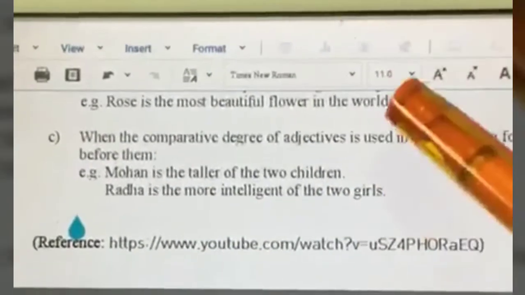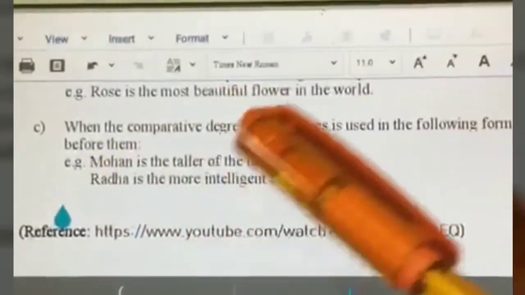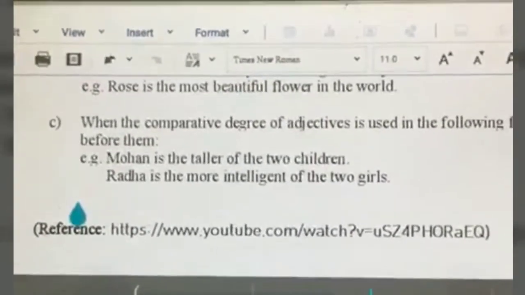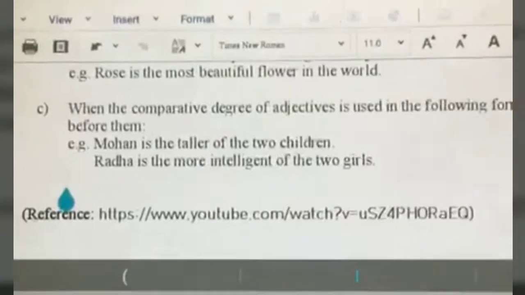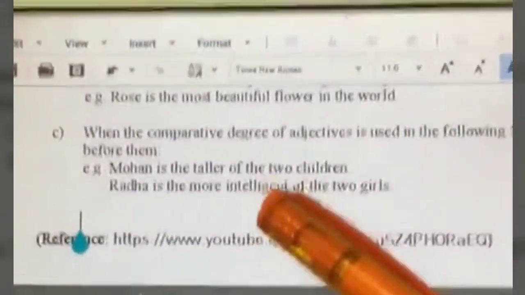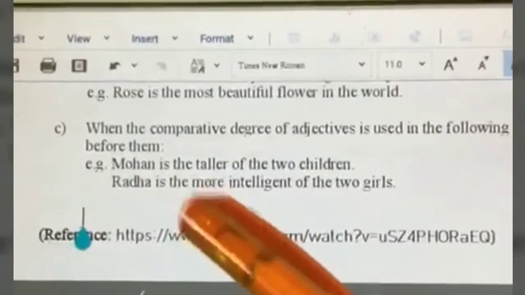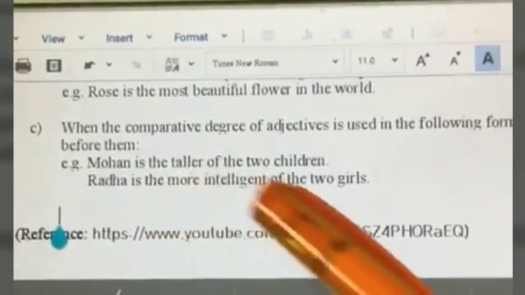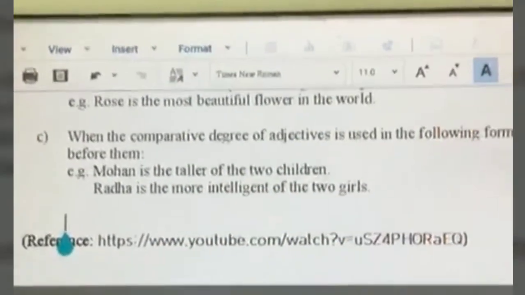Suppose there are two girls, Radha and Sita. Radha is more intelligent than Sita. That is the normal or usual way of using the comparative degree of adjectives. But if I use the comparative degree in this format, then I have to use a definite article before it. Radha is the more intelligent of the two girls.